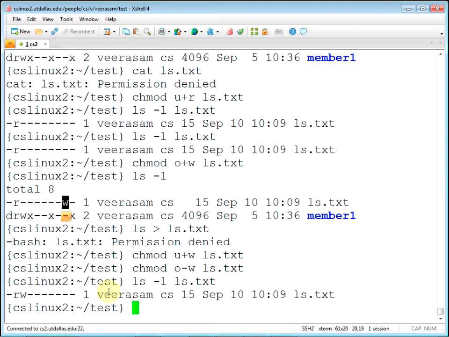Okay. For the owner, I gave write permission. For others, I removed that write permission, and what I got incorrectly had given. Okay. So that's a really simple introduction to chmod.